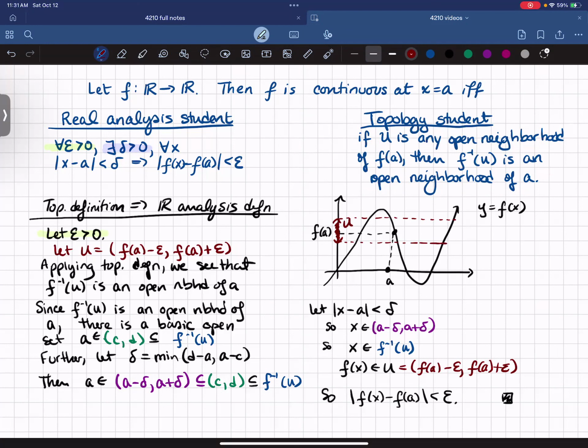Okay, f inverse of U is, I look at the set U on my vertical axis, and I look at the portions of the graph that correspond to being inside of there. And then I pull them down to the x-axis.